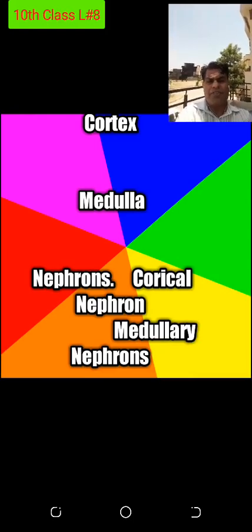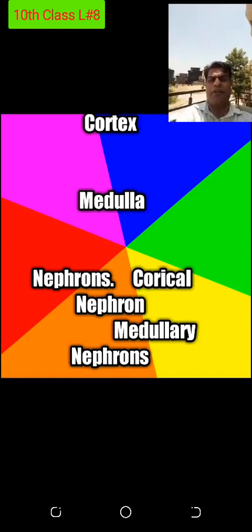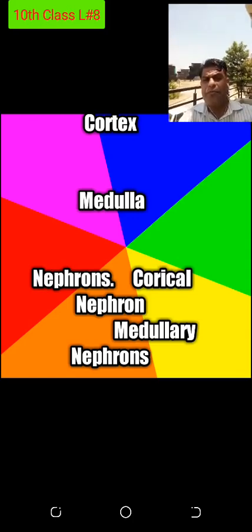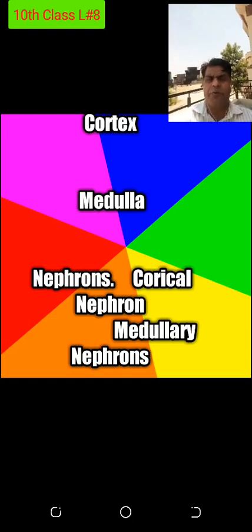Now I am just condensing my lecture, converging my lecture towards the kidney only. I am not switching towards the nephron. The reason is that the nephron is a separate topic, because the nephron is a part of the kidney, and that topic is quite complicated, though quite easy if you understand. If you don't understand, it becomes complicated.